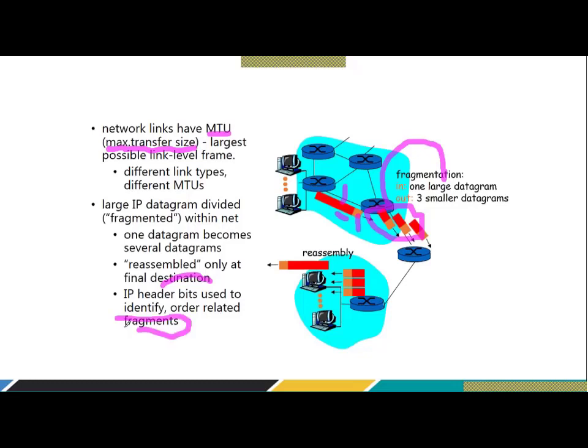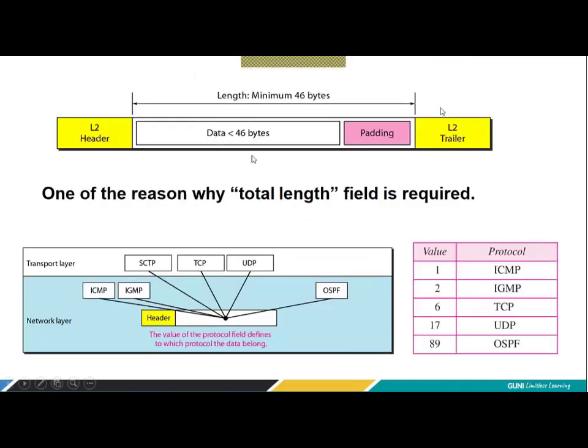So we're going to take an example to understand how the fragmentation is done and then how the reassembly will be done, right? So let's go into that detail. In the data link layer frame shown here, as you can see in this diagram, there is a header over here, and there is a trailer. As you know, the data link layer will add the header and the trailer. Now, when I'm talking about Ethernet, and the data size of Ethernet is less than 46 bytes, that means the data received by the data link layer, including the higher layer header, is less than 60 bytes, it does the padding.